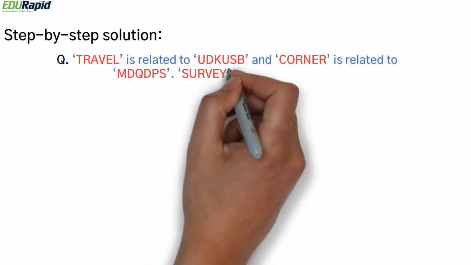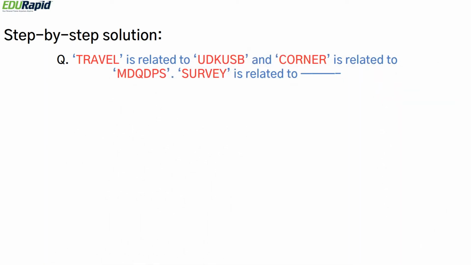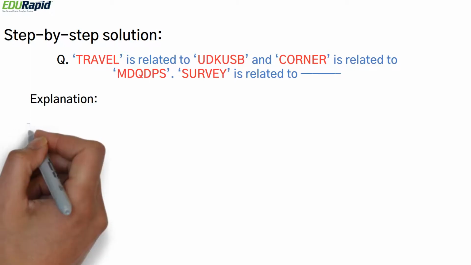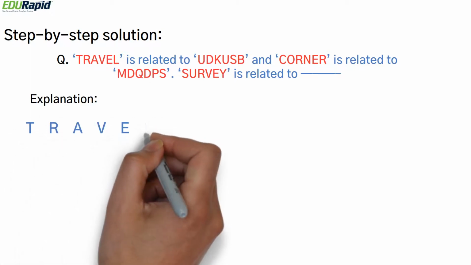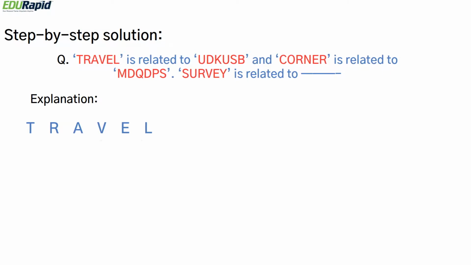Now let's look at the relationship between travel and UDKUSB and corner and MDQDPS. If you write down travel and UDKUSB, T is related to U by +1, R is related to S by +1, A is related to B by +1, and V is related to U by -1, and E is related to D by -1, because you have to go back 1 for D from E. Similarly, L is related to K by -1.